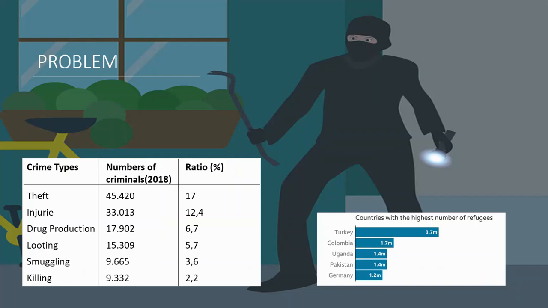When we look at the graphs, 17% of the criminals who went to jail in Turkey in 2018 are criminals who committed theft. In the graph on the right, we see the reflection of the refugee problem, which continues to affect the whole world, in Turkey. For this reason, border protection systems are vital for every country in the world.